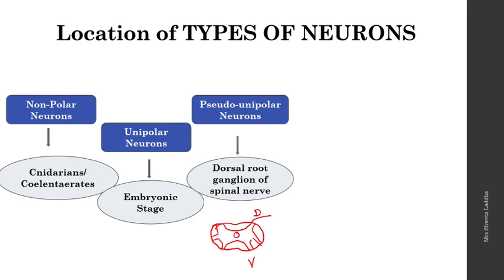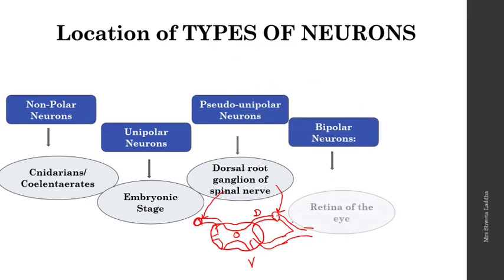When the dorsal side emerges to form a nerve, it forms a ganglion on both sides. A ganglion is an aggregation of nerve cells, and this ganglion is present only in the dorsal region. Then the ventral and the dorsal parts join together to form a mixed nerve. So the dorsal root ganglion has pseudo-unipolar neurons.